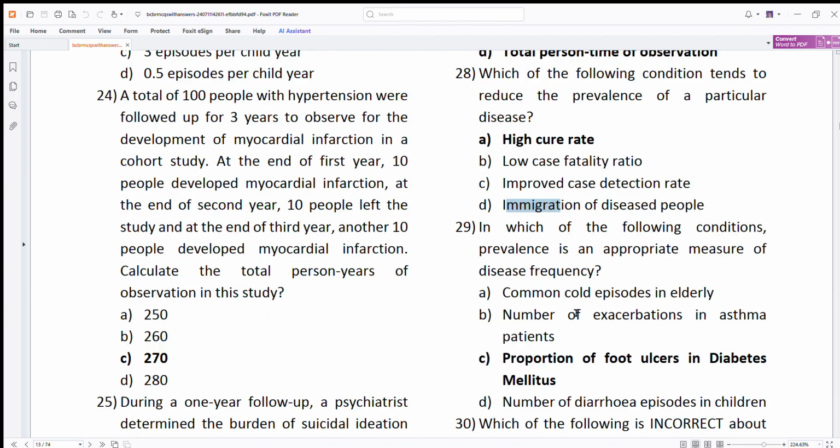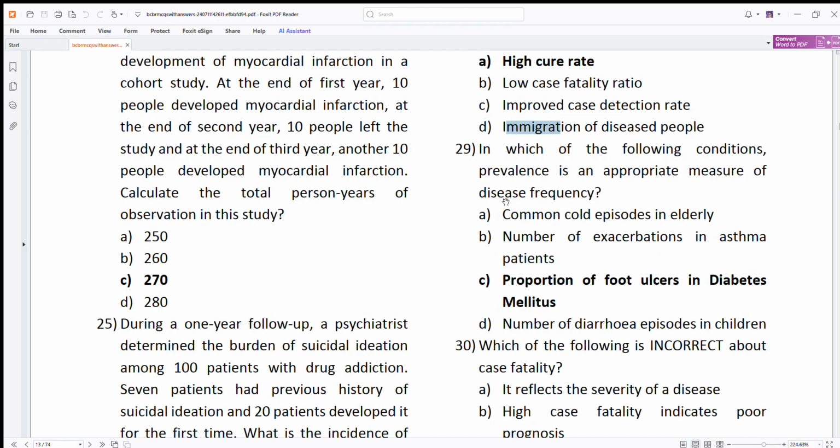Then in which of the following conditions is prevalence an appropriate measure of disease frequency? Common cold episodes. Now this is generally incidence. Incidence is better because of high incidence and low prevalence, because common cold is an acute condition. In acute conditions we prefer incidence. In chronic conditions we go for prevalence. Number of exacerbations in asthma patients, again an acute condition. So here we will be concerned more with incidence and less with prevalence.